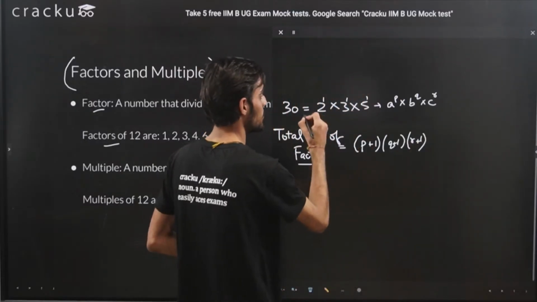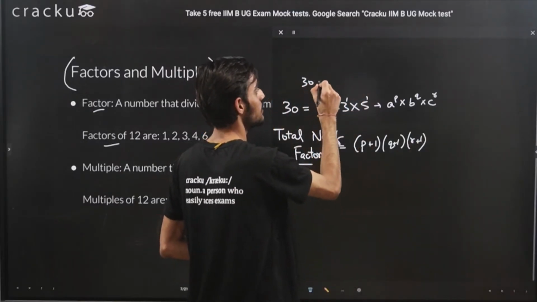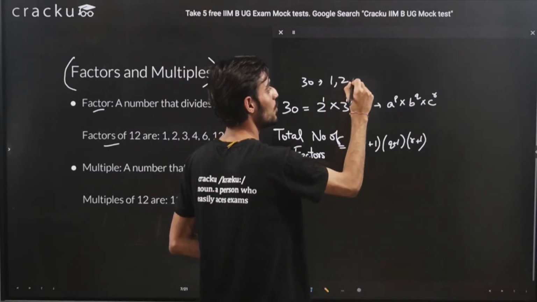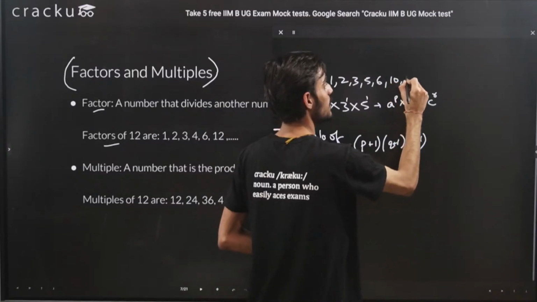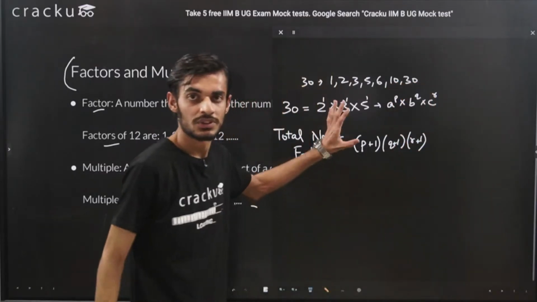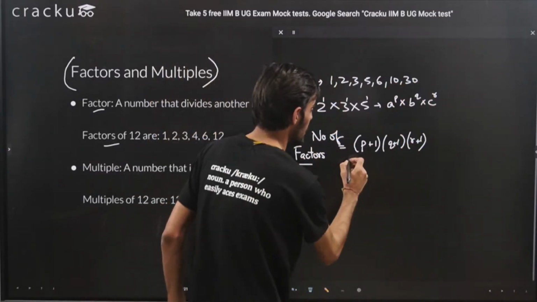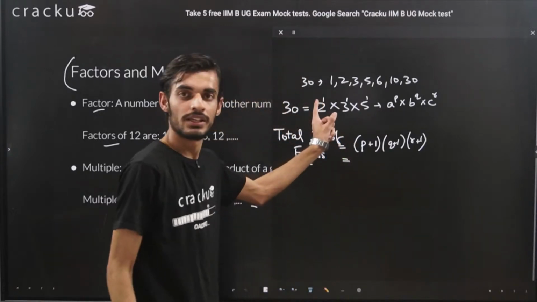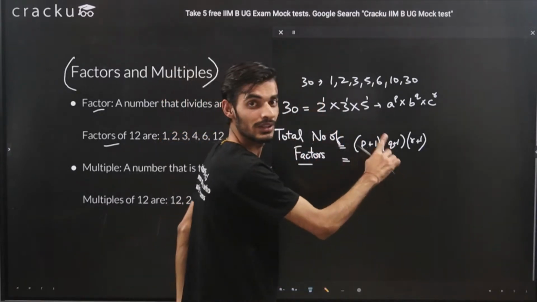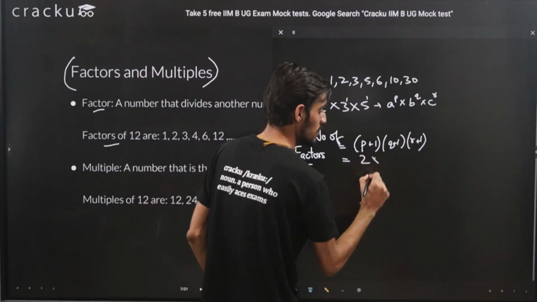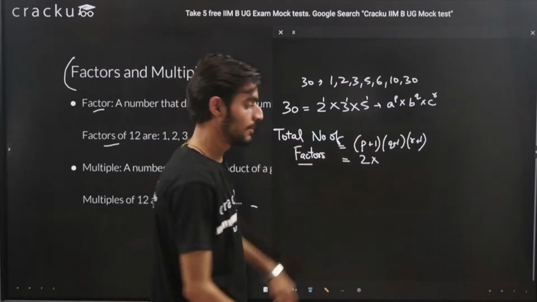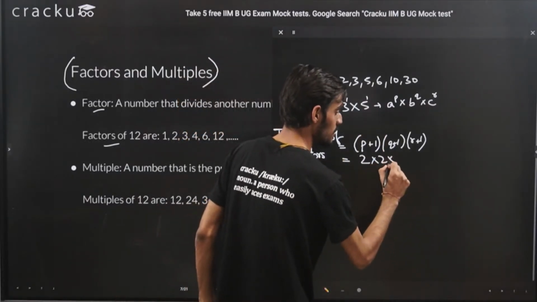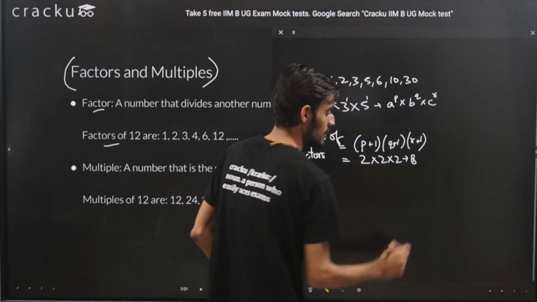Taking the example here, the factors of 30 were 1, 2, 3, 5, 6, 10 and 30. So with the help of this formula, the value of p here is 1, so that is 1 plus 1, that is 2. The value of q also is 1, and the value of r also is 1. So we will just multiply these numbers. This will come out to be 8.